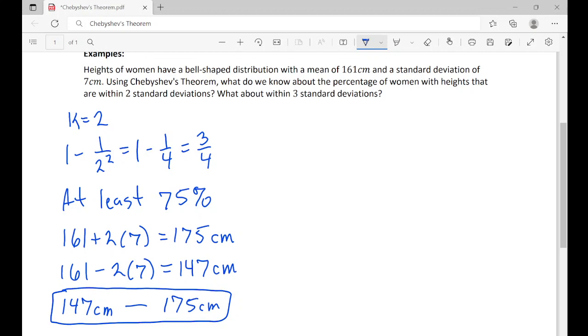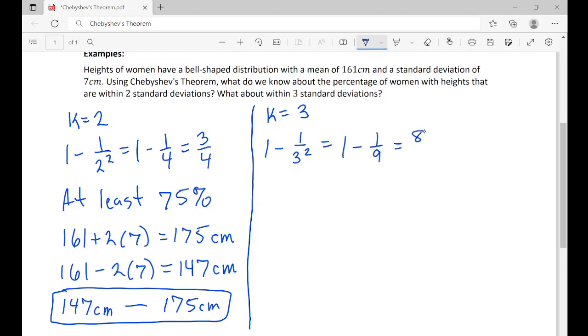So that's what we could say about within 2 standard deviations using Chebyshev's theorem. Now what about if there's 3 standard deviations? Again, k is 3, so 1 minus 1 over 3 squared. It's going to be 1 minus 1 over 9, which again is 8/9. So again, we've shown that at least 89% of all women are within 3 standard deviations.